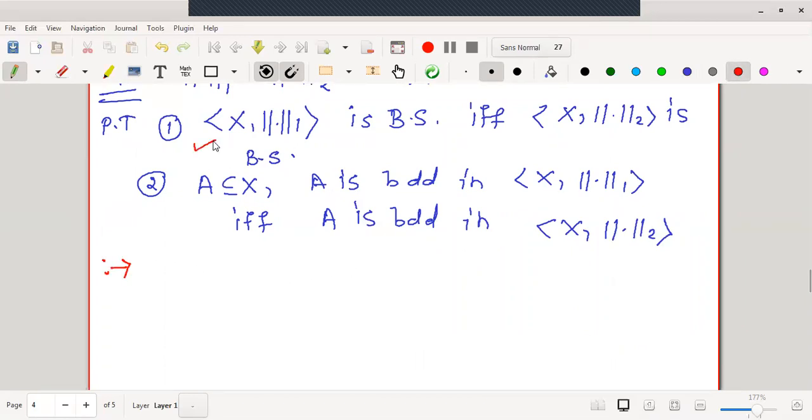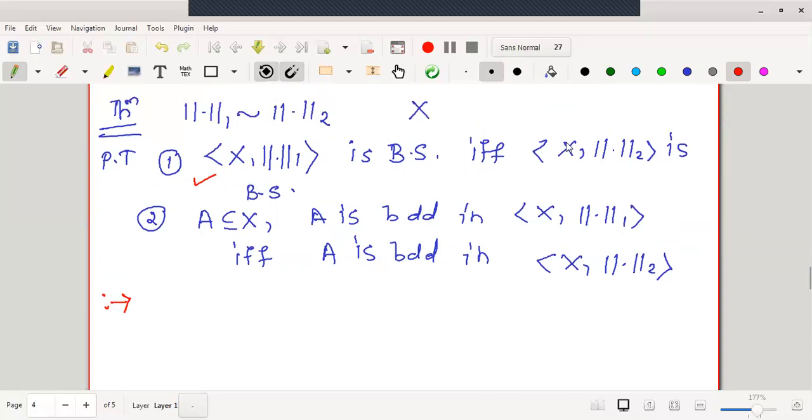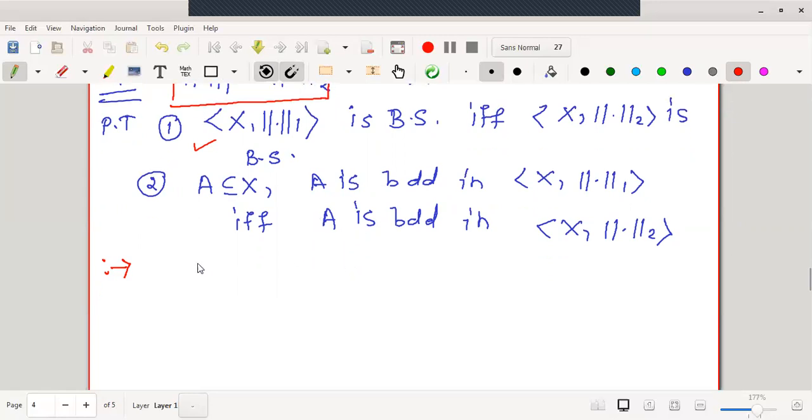First we will verify that X norm 1 is a Banach space if and only if X norm 2 is a Banach space, provided the two norms defined on the linear space X are equivalent to one another. Let me start proving the first. We will start with the only if part.